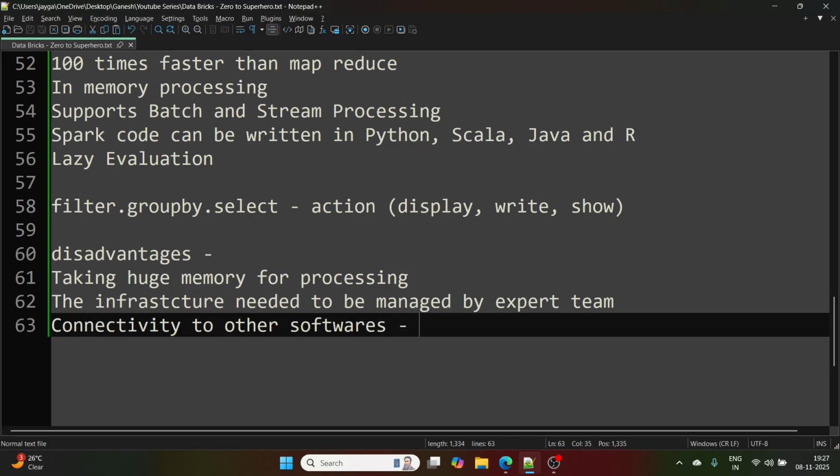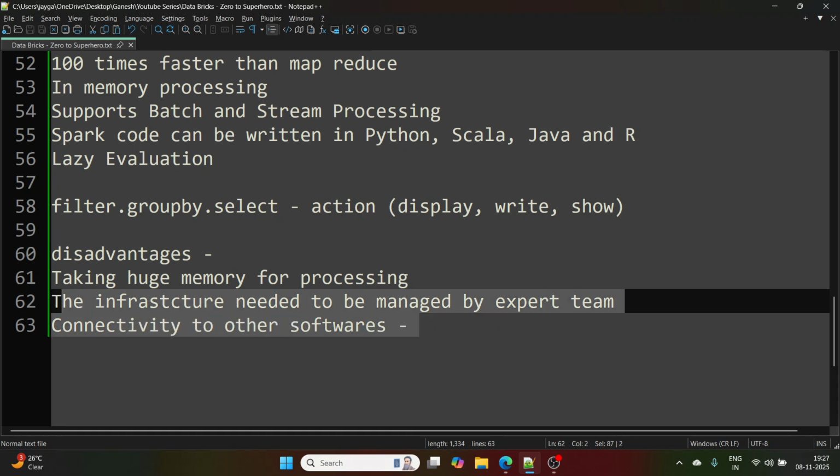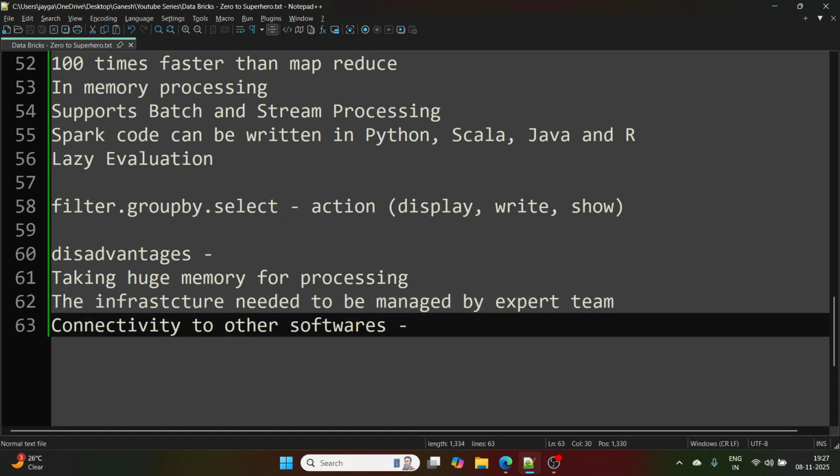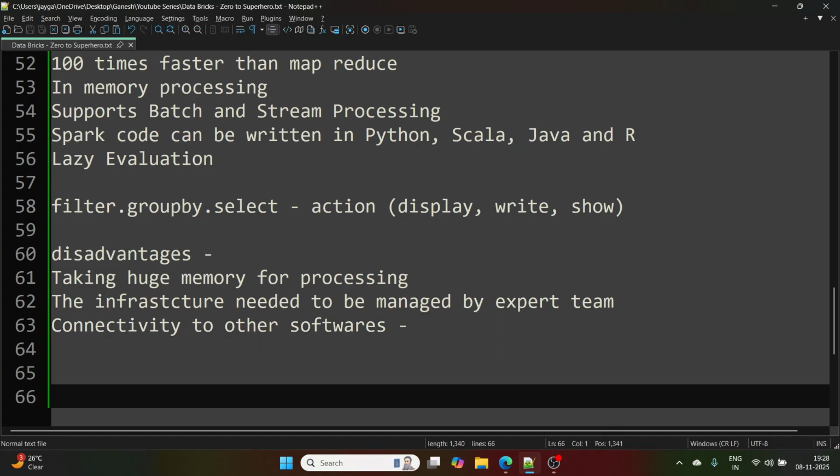This is the major disadvantage, because engineers were spending a lot of time and energy here, and getting very little time to work on data engineering and develop their software.